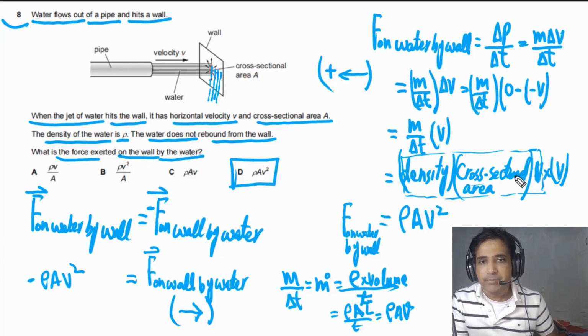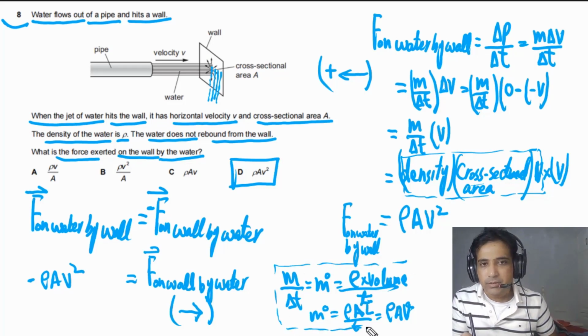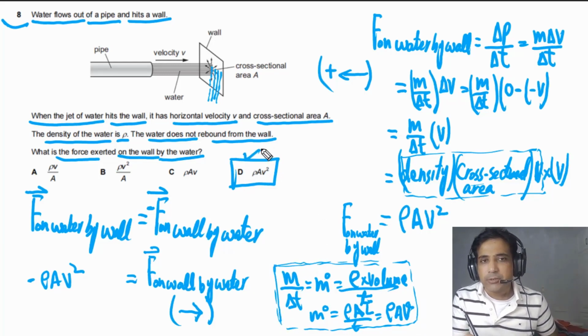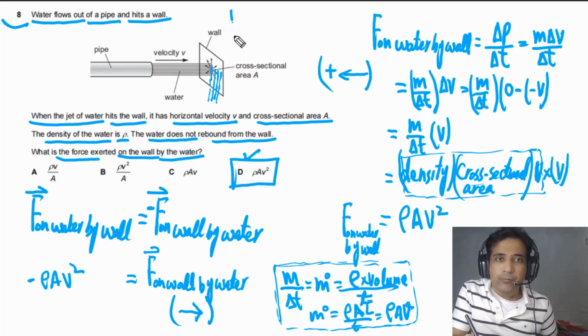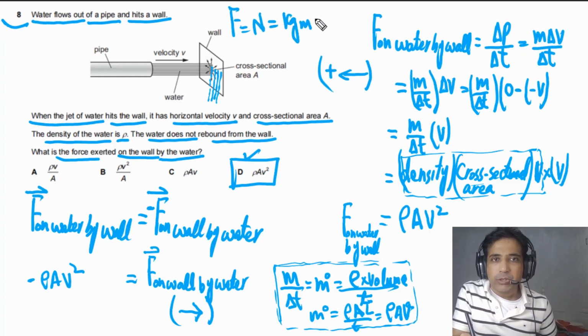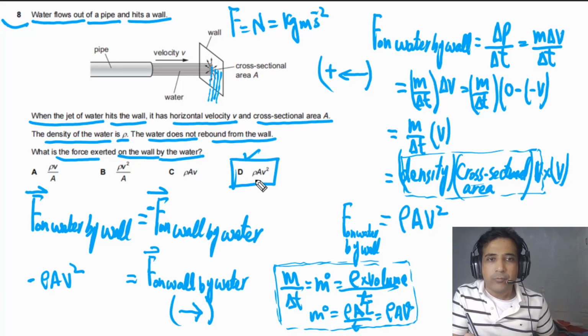So in this case, our answer is T. But you can also find the answer of this question by just matching unit. Unit of force is Newton, and in SI base unit we can write this as kg meters per second per second. Now if you look at the units, this is kg per cubic meter, which is the unit of density, and unit of cross-sectional area is meter square, and unit of V square is meter square per second square.